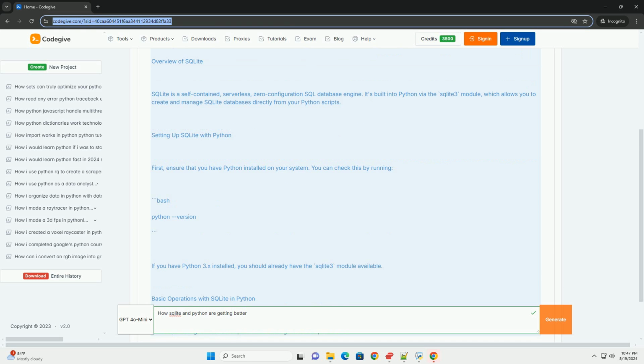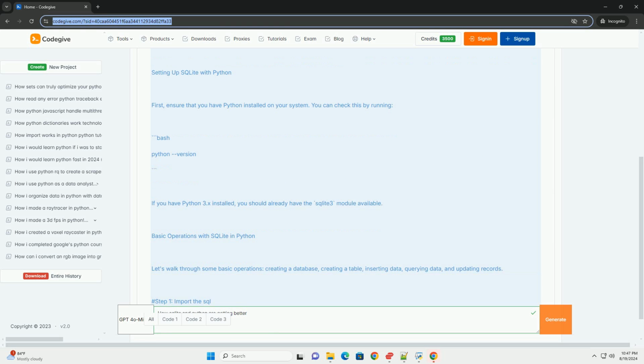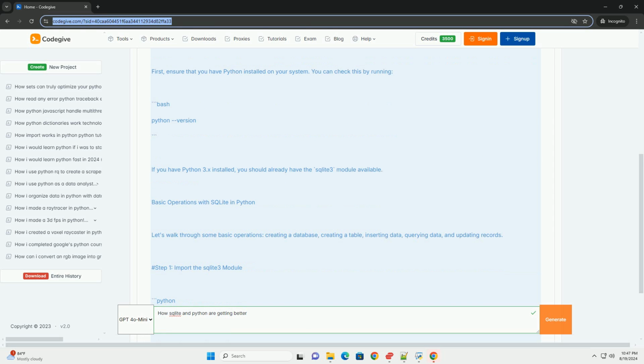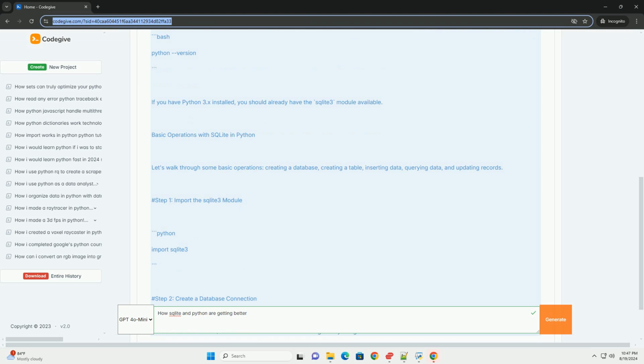Overview of sqlite. sqlite is a self-contained, serverless, zero-configuration SQL database engine.